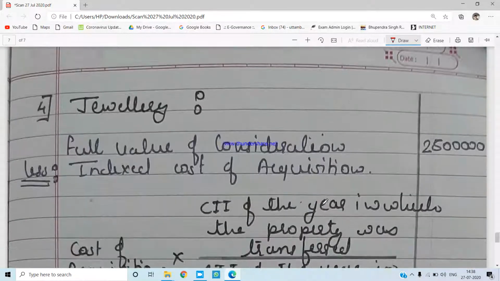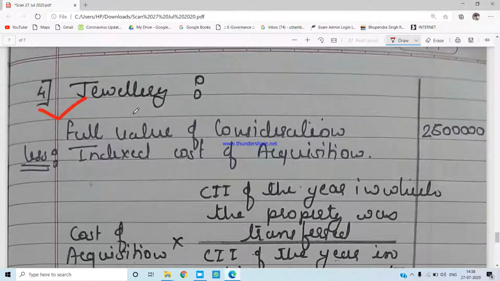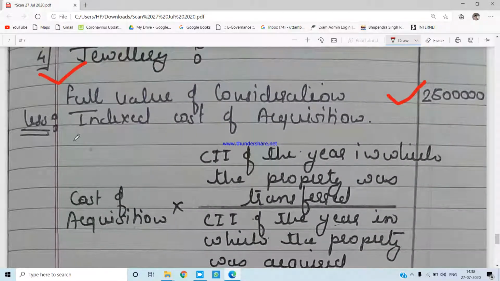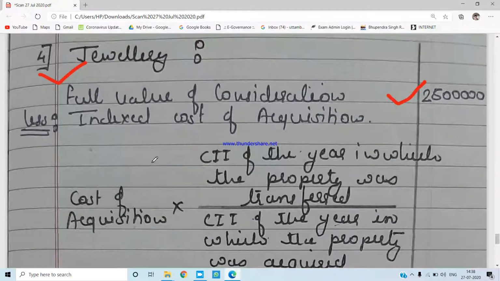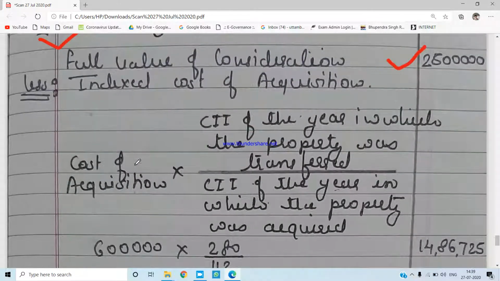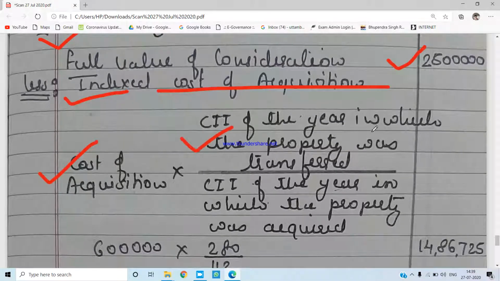Apart from that, she had the jewelry, yeah, as a fourth asset. The value of consideration which she has got from the sale was 25 lakhs. Because jewelry is a long-term asset, it has been bought in the year 2004-5. It has become the long-term capital asset. So we will consider the indexed cost of acquisition. For that cost of acquisition, you should have into cost inflation index of the year in which the property was transferred divided by the cost inflation index of the year in which the property was acquired.